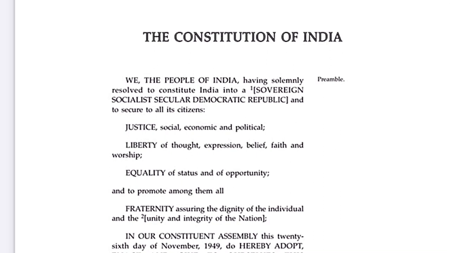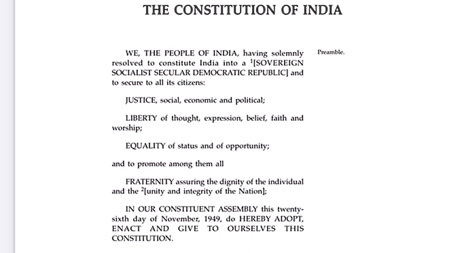Okay, moving on. Then the preamble talks about, and to secure to all its citizens justice, social, economic and political, liberty of thought, expression, belief, faith and worship, equality and fraternity. So by justice, we mean that justice is going to be provided to all the citizens of the country. What sort of justice? Social, economic and political. We will study in detail what sort of justice is social, economic and political when we go into other stages of the Constitution, for example, the fundamental rights, the different parts of the Constitution.